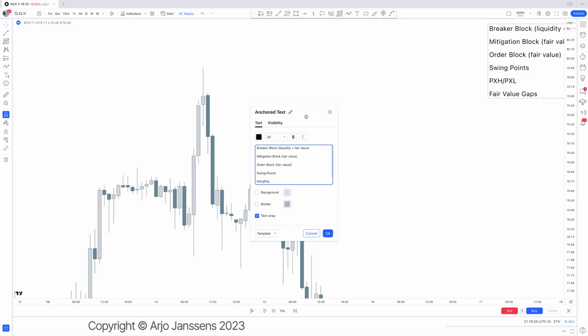Overall, that again doesn't make a lot of sense. It will later on. Then we have swing points. Swing points are there for liquidity. Can also be fair value, but I just refer to the swing points as swing highs, swing lows right there to see if liquidity gets taken out of the market. Then we have previous X high, previous X low. That also refers to liquidity. And then we have fair value gaps. That refers to, of course, it's already in the name, fair value.